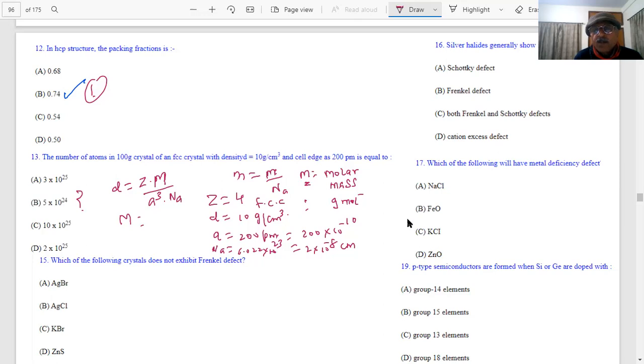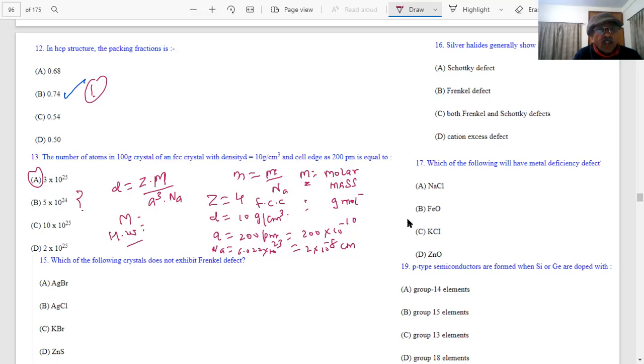So then you can calculate the number of atoms. The correct answer is actually 3 into 10 power 25. But okay, you can do it as homework and see the answer. Okay, the next question on the screen.